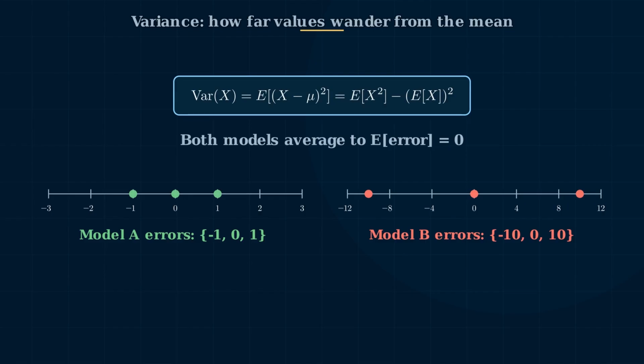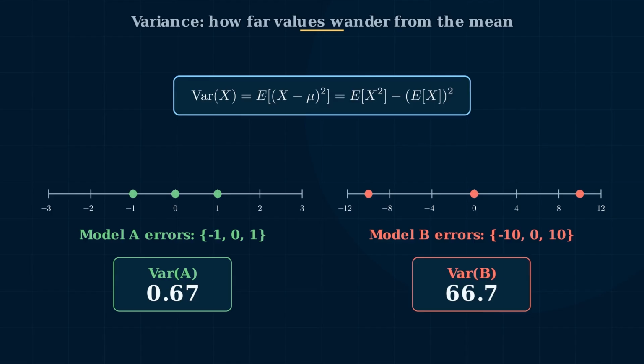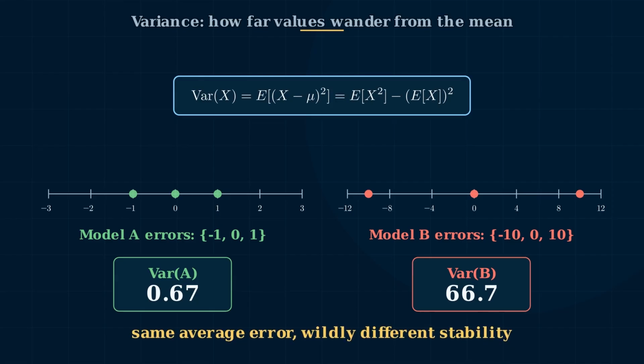Model A's variance is about 0.67, Model B's variance is about 66.7, roughly 100 times larger. Same average error, wildly different reliability. Model A's errors stay close to zero. Model B's error distribution is much wider, so an individual prediction can miss by much more. The mean reveals bias, the variance reveals spread.